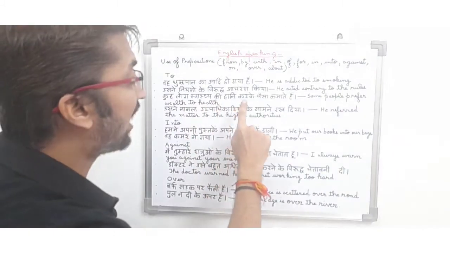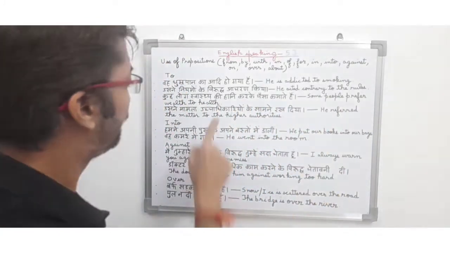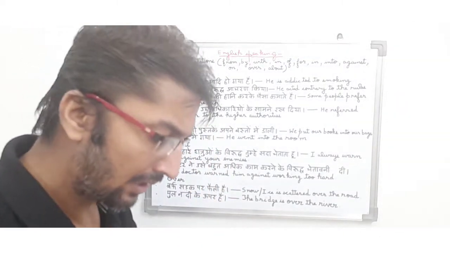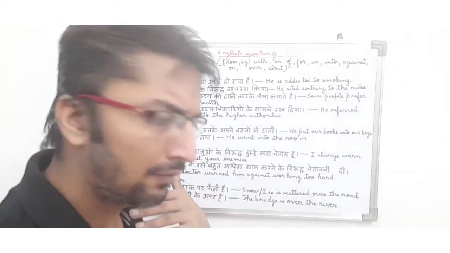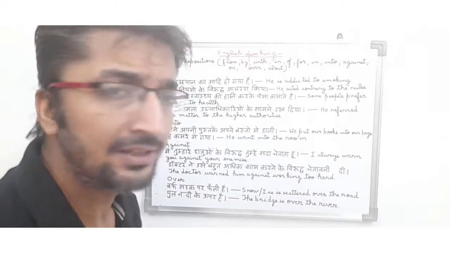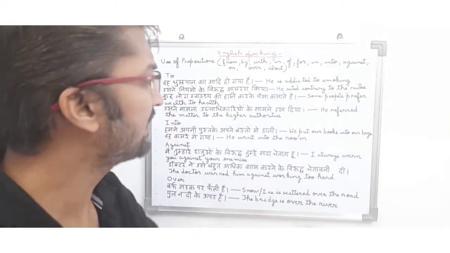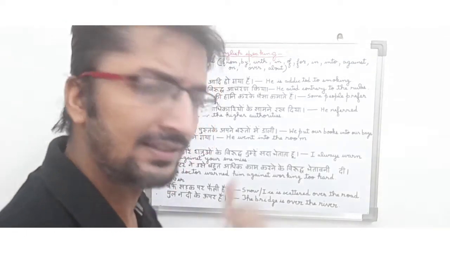कुछ लोग स्वास्थ्य की हानि करके पैसा कमाते हैं. So in English it means some people prefer wealth to health. In this sentence basically the person is telling about some qualities of people. He is basically saying कुछ लोग स्वास्थ्य की हानि करके पैसा कमाते हैं. So in English it means some people prefer wealth to health. So basically it is a saying friends.